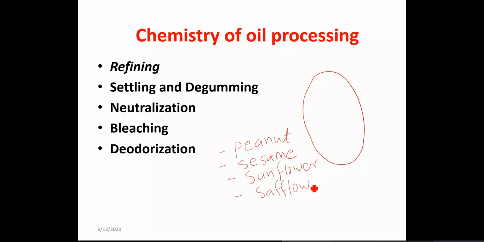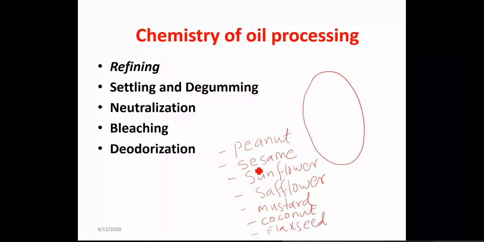Then we have safflower seeds, we call it kardi in Marathi, or mustard seeds. Then coconut can also be used. Then we have flaxseed. So sesame, sunflower, safflower, and there are others like soybean, canola, corn. There are so many types of sources from which oil could be extracted.